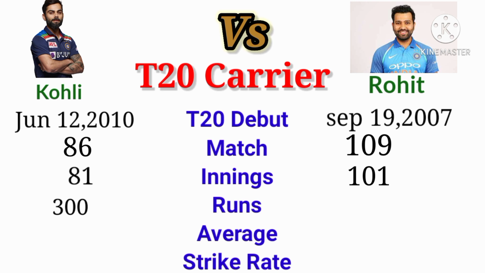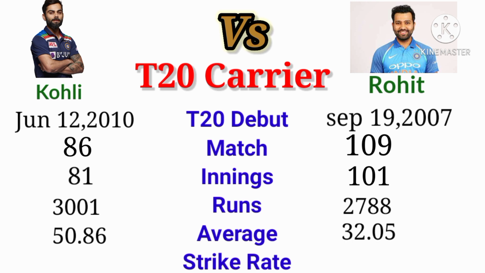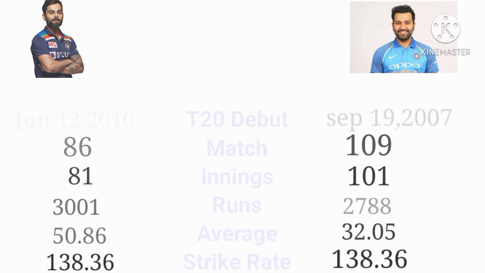The runs Kohli scored is 3001. The runs Rohit scored is 2788. The average of Kohli in T20 is 50.86. The average of Rohit in T20 is 32.05. The strike rate of Kohli in T20 is 138.36. The strike rate of Rohit is 138.36.